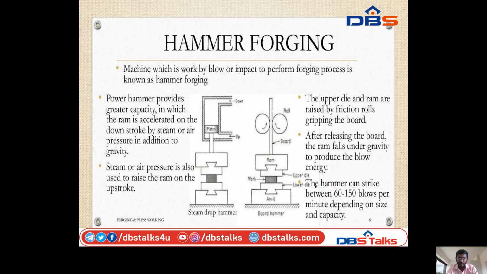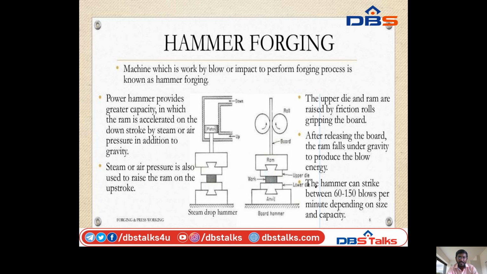The workpiece will be placed in the middle of the two dies. This one is the upper die, this is the lower die, and this is the workpiece. By applying the hammer process, the shape of the workpiece will be changed to the required shape by applying the pressure.